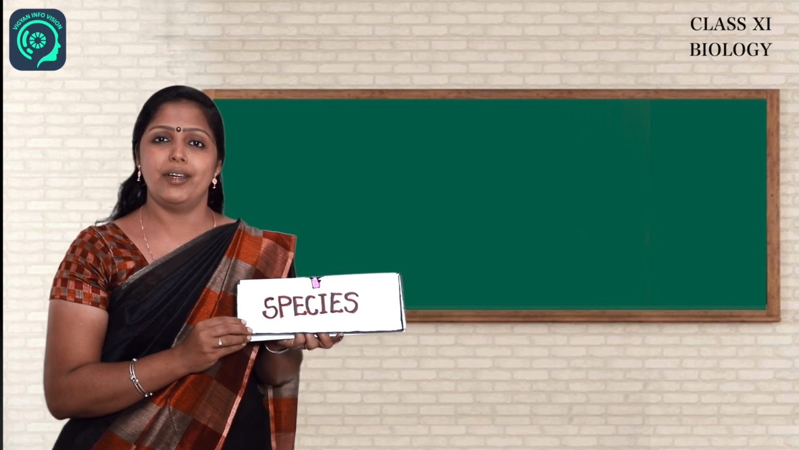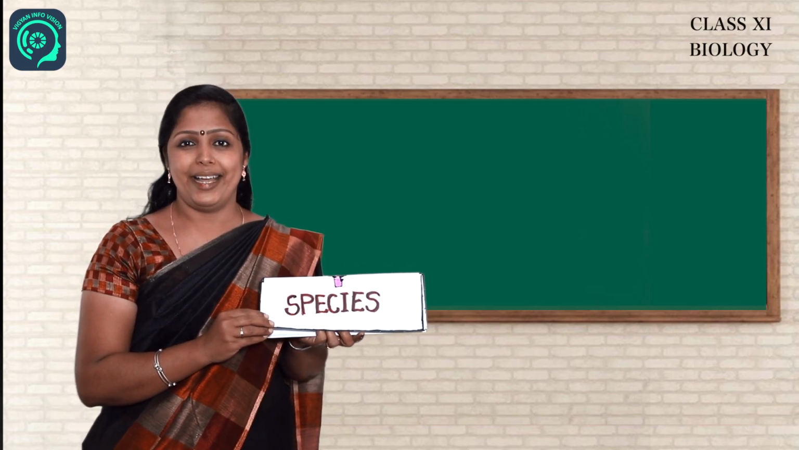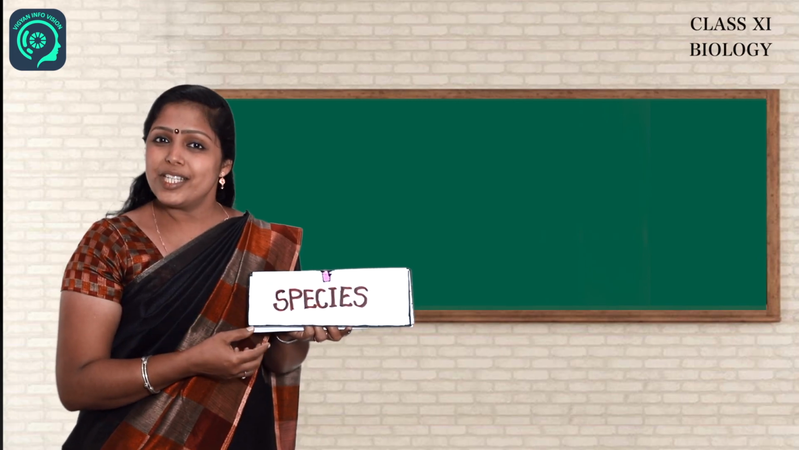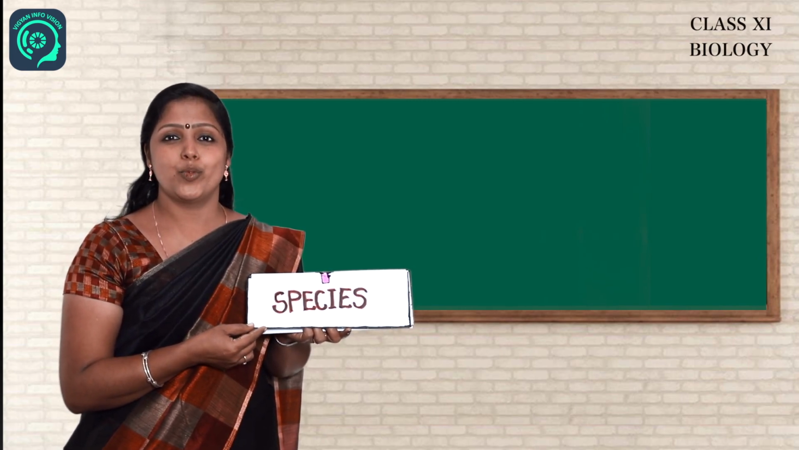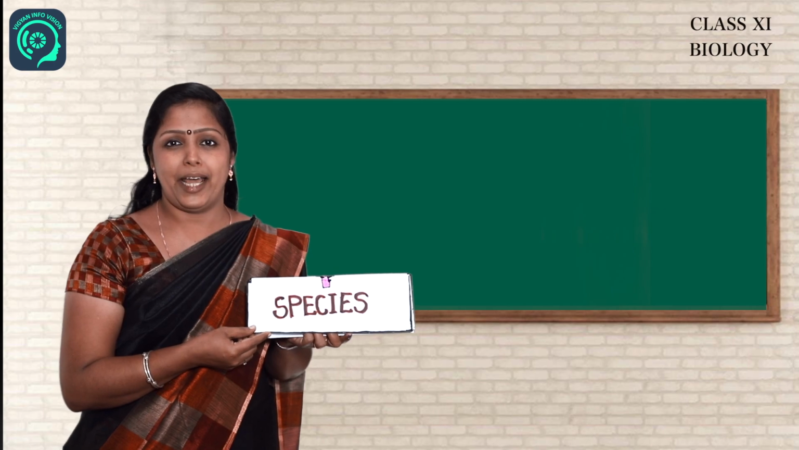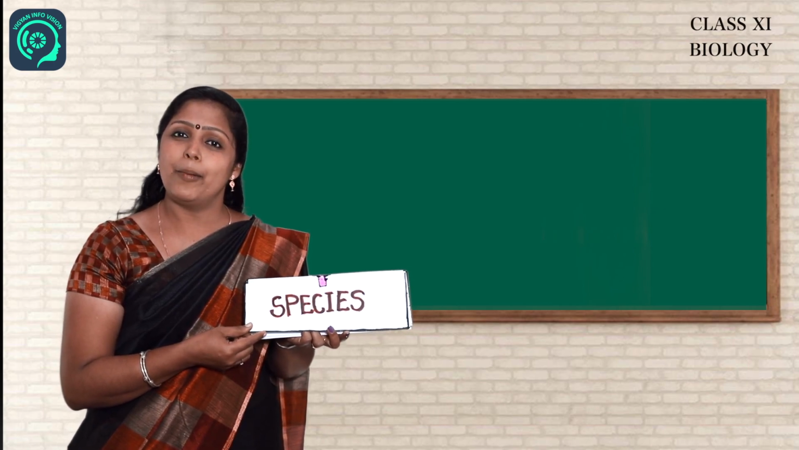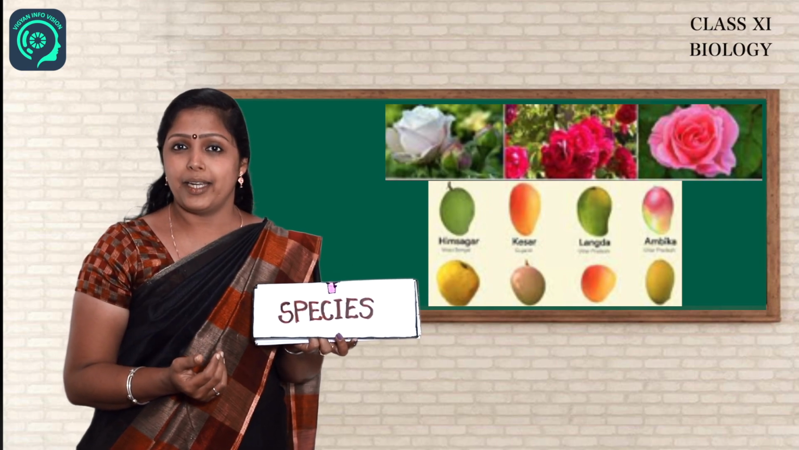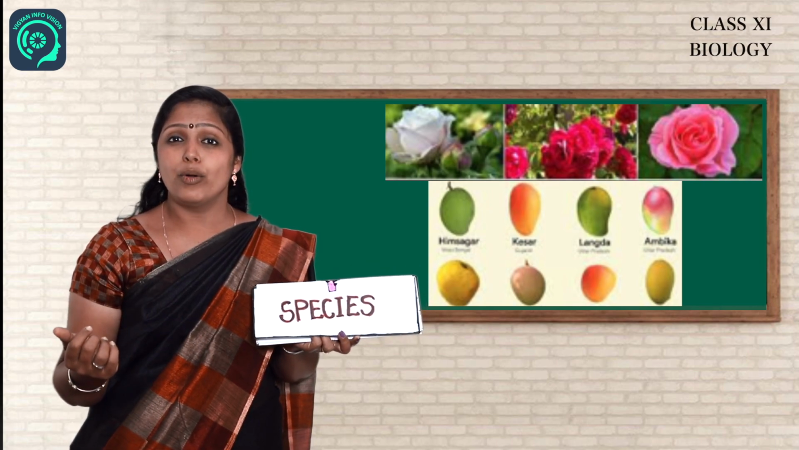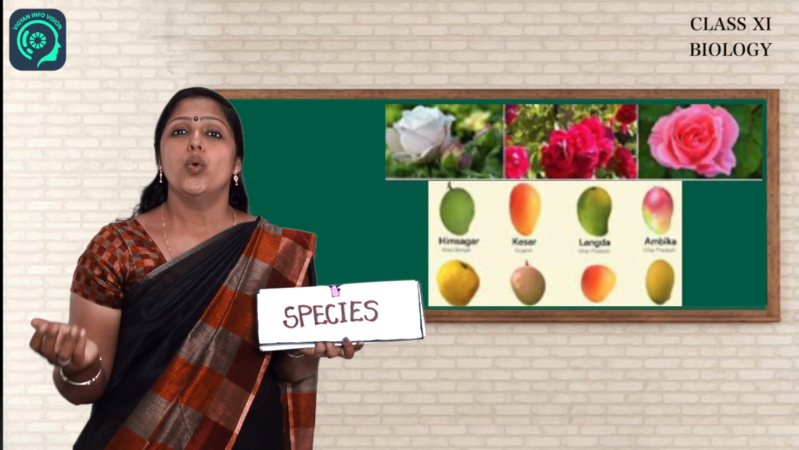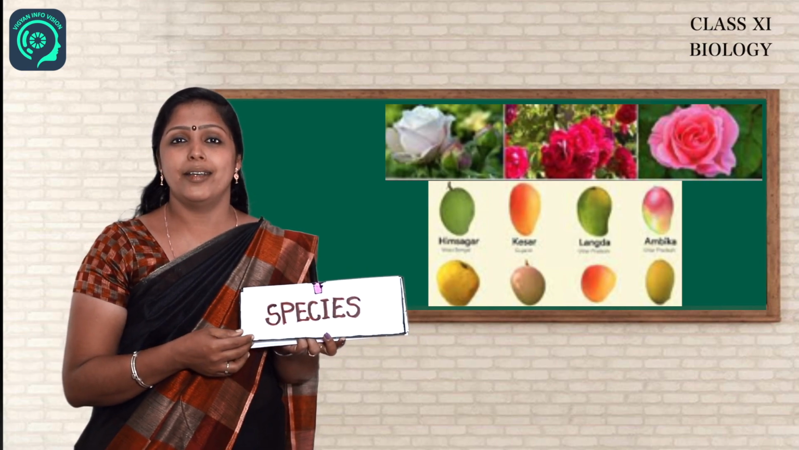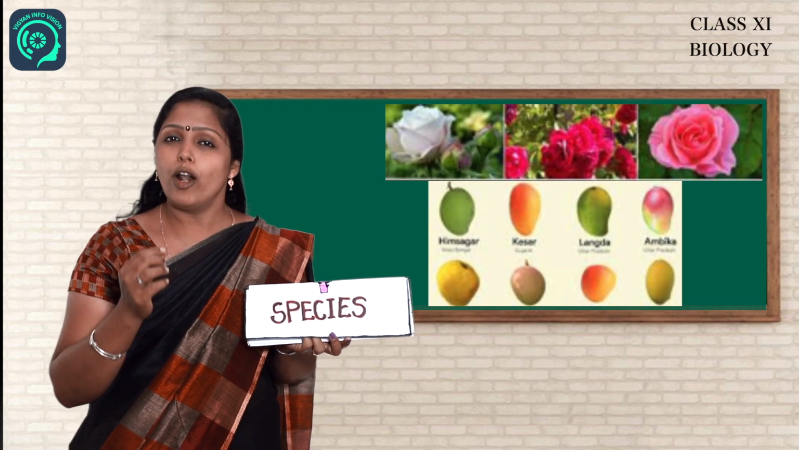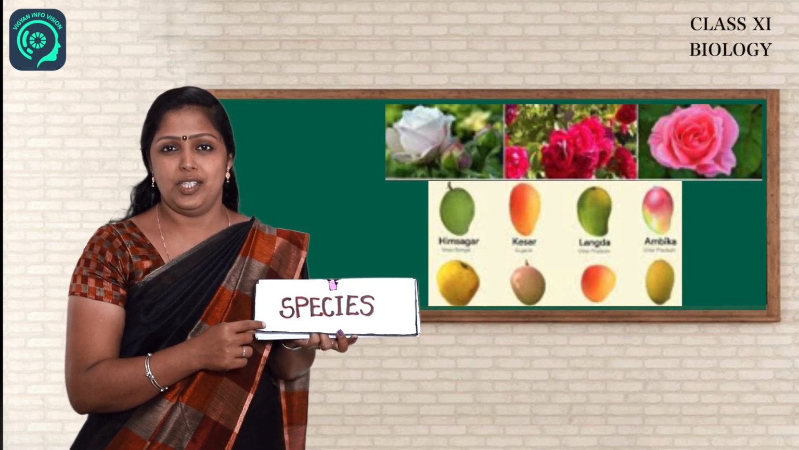Let us start with the basic rank in the hierarchy, which is species. Species consist of a group of organisms with fundamental similarities. Think about the variety of mangoes available in the market, and the variety of roses you could see in the garden. All the roses belong to one species and all the mangoes belong to one species.